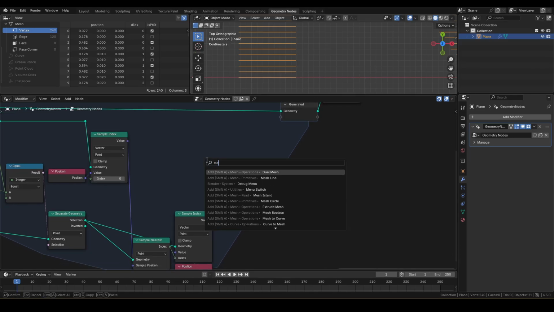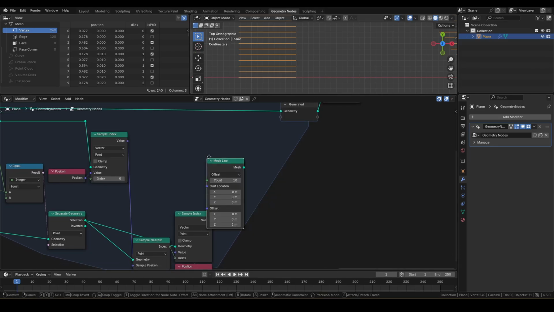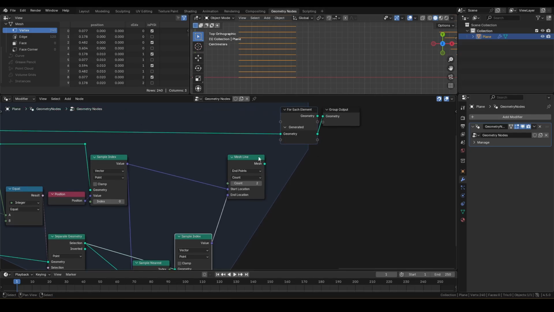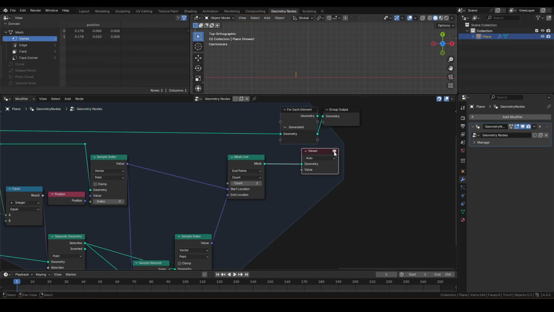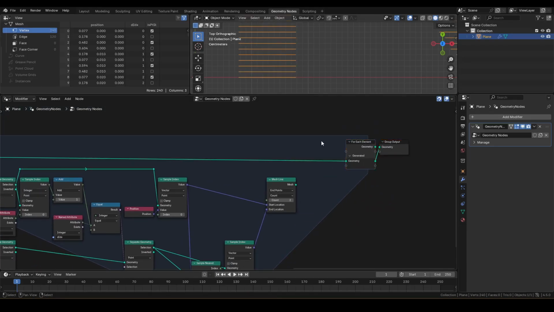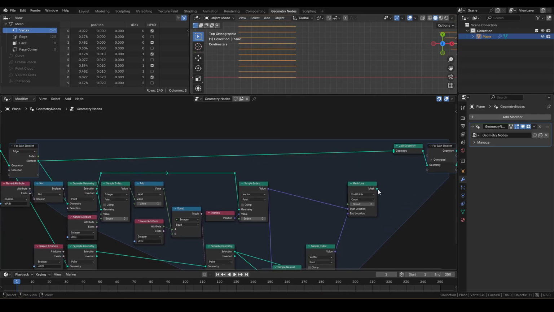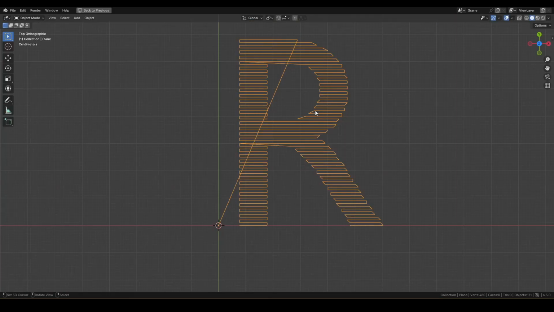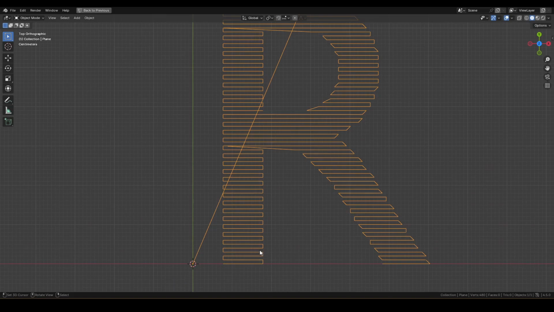Now, add a mesh line to bridge these 2 points. Set mode to endpoint and count to 2. Then connect point A position to start and point B position to end location. It's been a long process, but now we have this vertical edge. Add a join geometry to the element line and join the vertical edge we just made. Now, the final output out of for each element should have all edges connected.